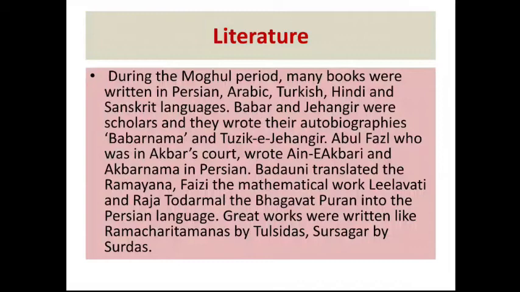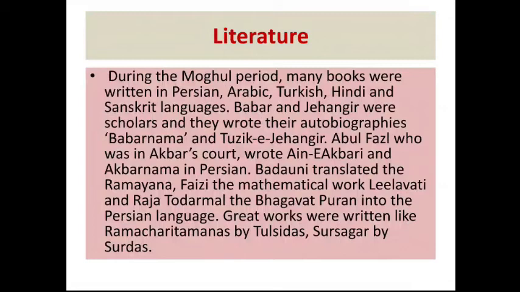Next, literature. During the Mughal period, many books were written in Persian, Arabic, Turkish, Hindi, and Sanskrit. Especially in court, the Persian language was used. Babur and Jahangir were scholars and wrote their autobiographies, Baburnama and Tuzuk-e-Jahangiri.